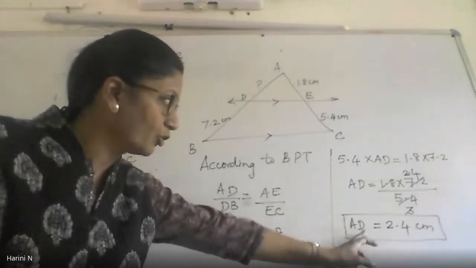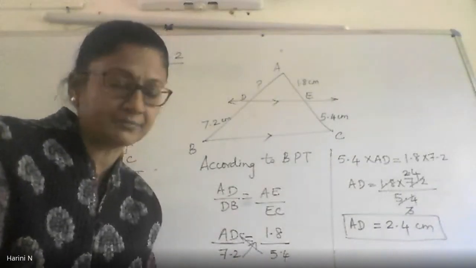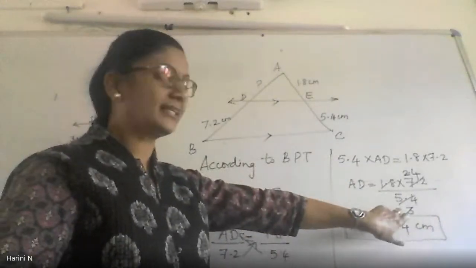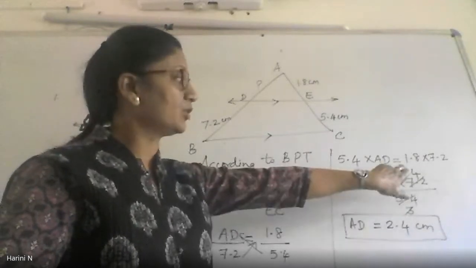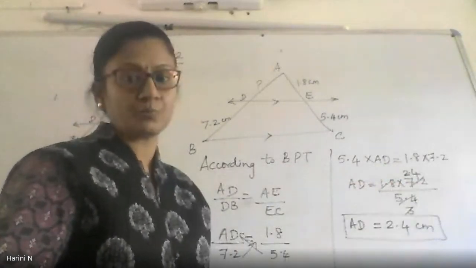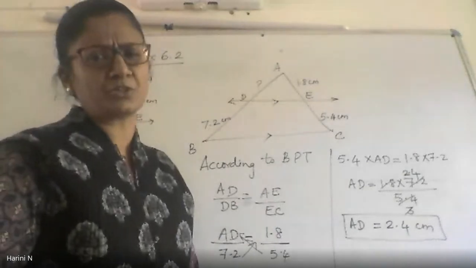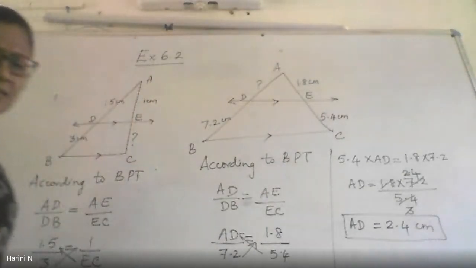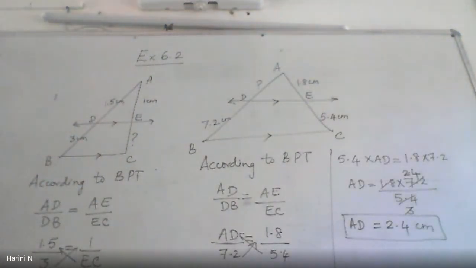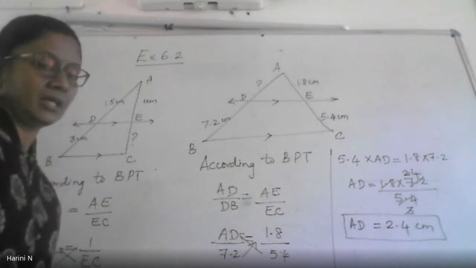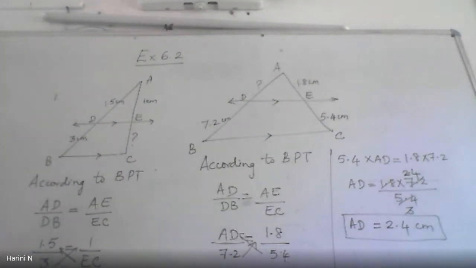Ma'am, the AD equals number is not visible actually. 2.4. You can cancel and find it yourself. 1.8, 3 times is 5.4. 2.4 times is 7.2. That simplification you please do it. You are in class 10. Okay, so we will move further.